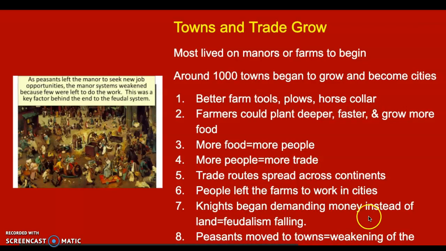And then, like I said, the peasants leaving the towns, moving to the cities. And that's going to be the breakdown of the feudalistic system. But that's going to take centuries for it to break down. The Crusades will occur during that time, and that'll be part of the breakdown. The Black Plague, something we'll talk about in the next chapter, is going to lead to the breakdown. The Renaissance is going to lead to the breakdown, where people start getting new ideas, and you start realizing, you know what, I don't have to serve here at the pleasure of the knight or the lord. I can go do my own thing. And those are going to be ways that the manor system and feudalism will end. But it's going to take a long time. It's going to be very hard for it to stop.